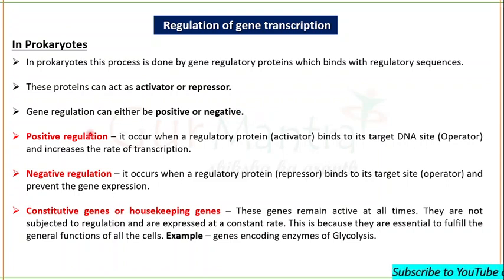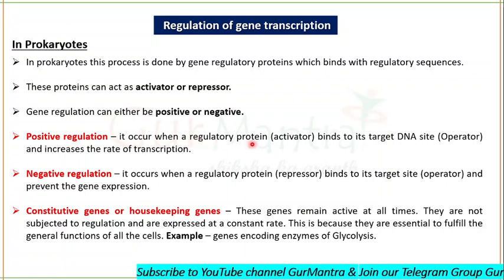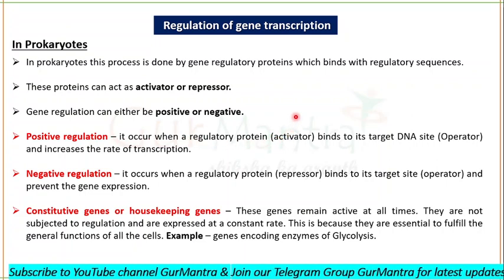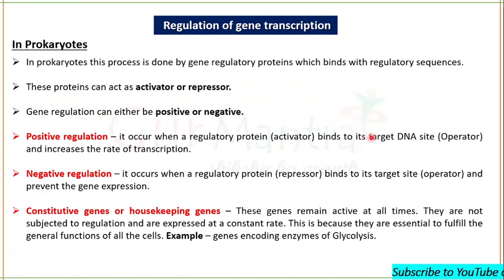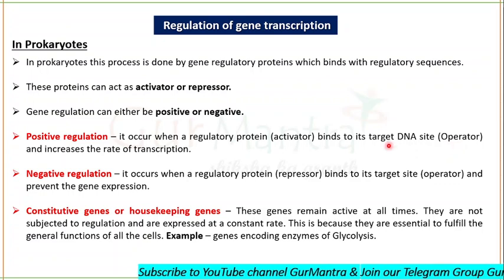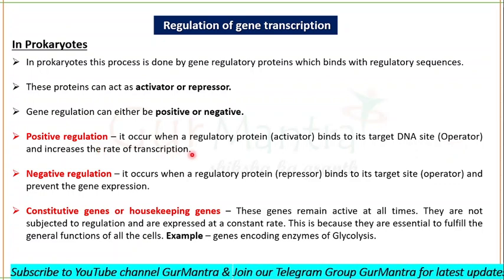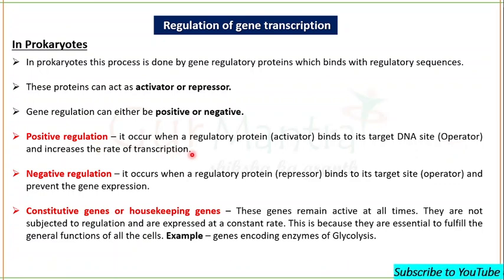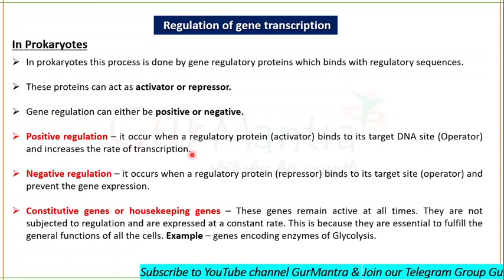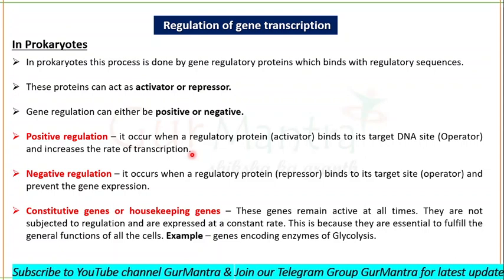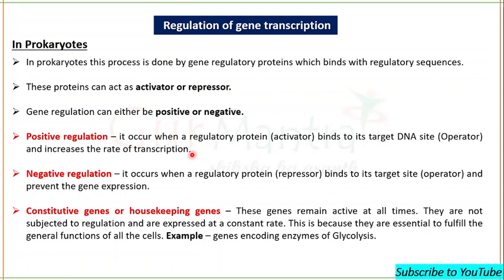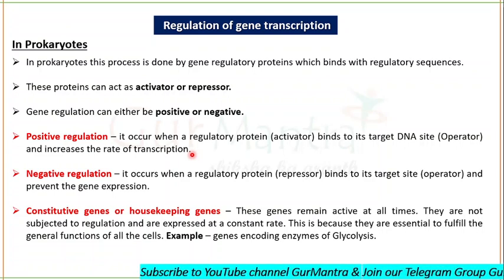So what is positive regulation? It occurs when a regulatory protein is an activator. An activator will bind to a target DNA site, which most of the time is the operator, and increases the rate of transcription. So you understand, when an activator, which is actually a regulatory protein, binds to the operator, it enhances the rate of transcription. Such regulation is called positive regulation, in which the rate of transcription is being enhanced.